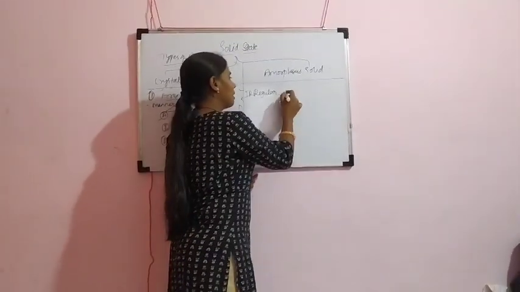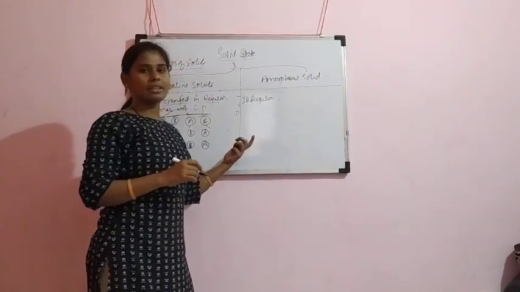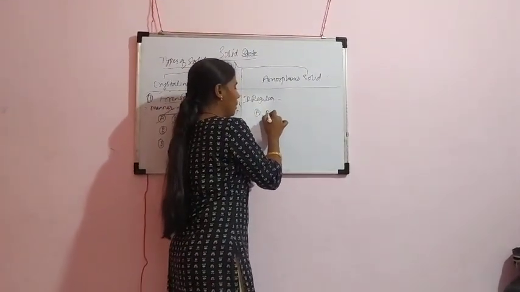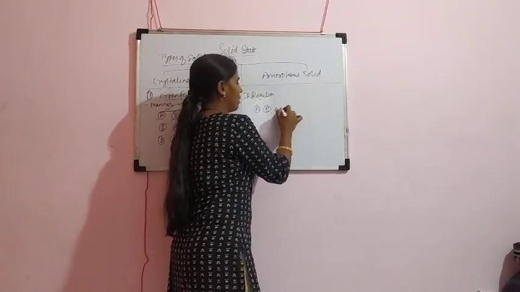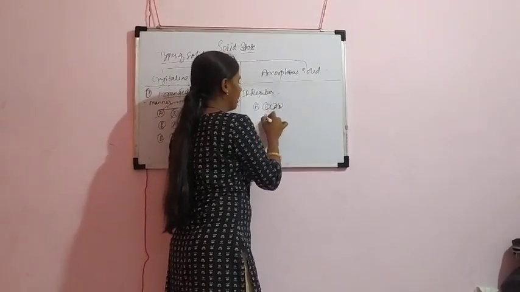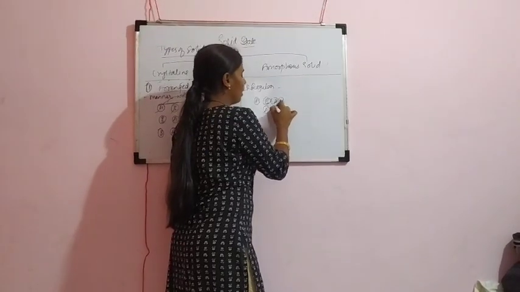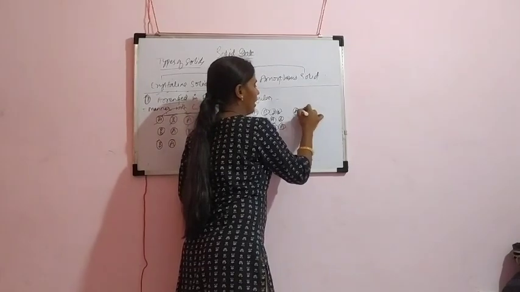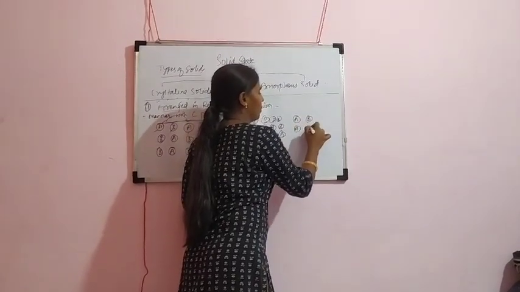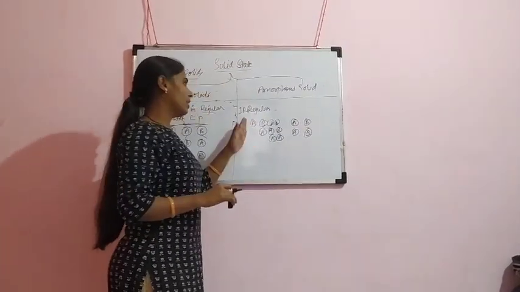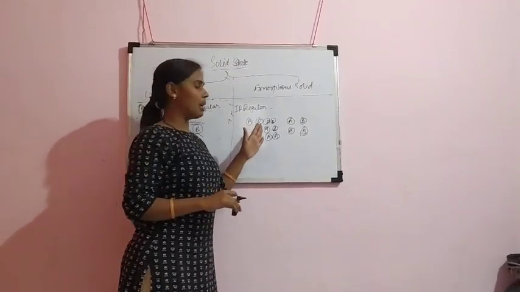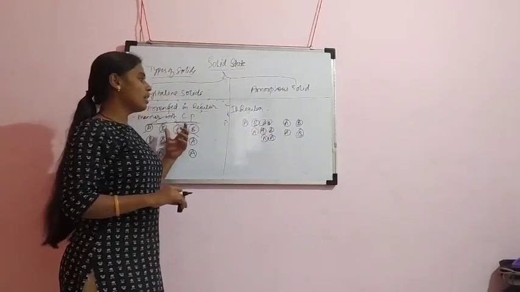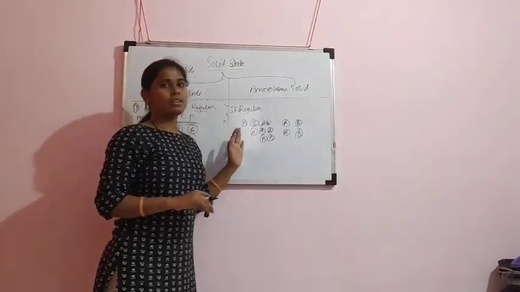Irregular manner. What irregular manner? The constituent particles are arranged in an irregular manner. For example, see, there is A, B, next A, B, next A, or B, A, B, next here A, B, like this. Means in amorphous solids, the constituent particles are not arranged in a regular manner, whereas in crystalline solids the constituent particles are arranged in a regular manner.